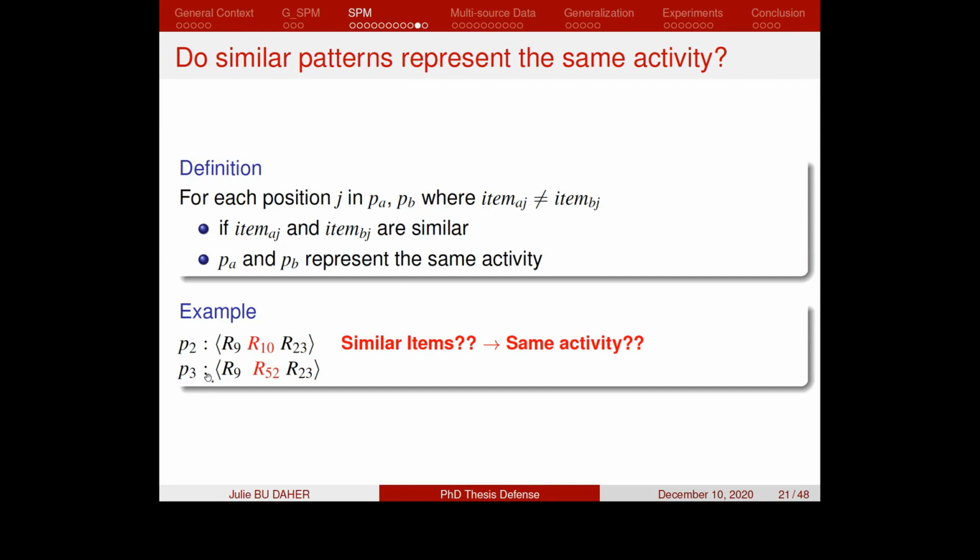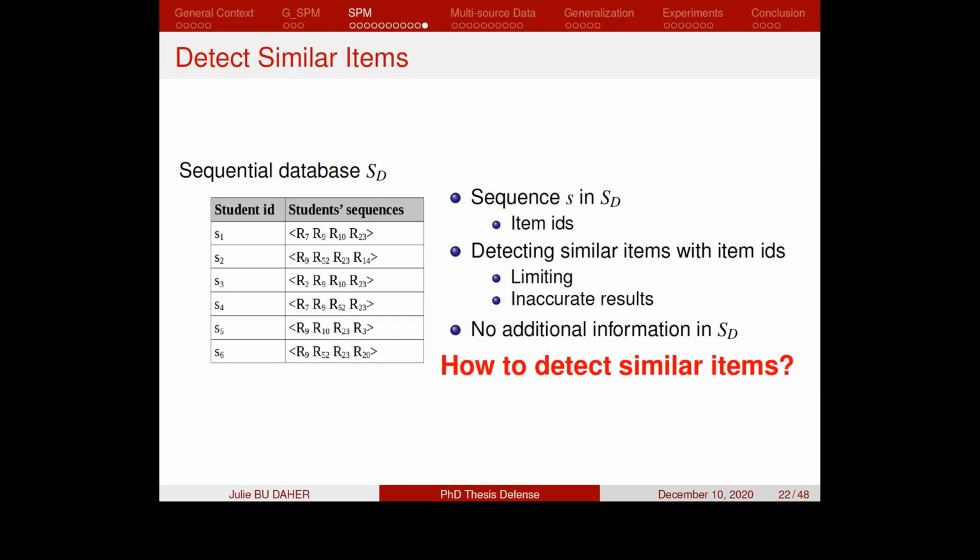Considering these 2 similar patterns, P2 and P3, which have different items at position 2, if we are able to prove that R10 and R52 are similar items, then we consider that P2 and P3 represent the same sequential activity.